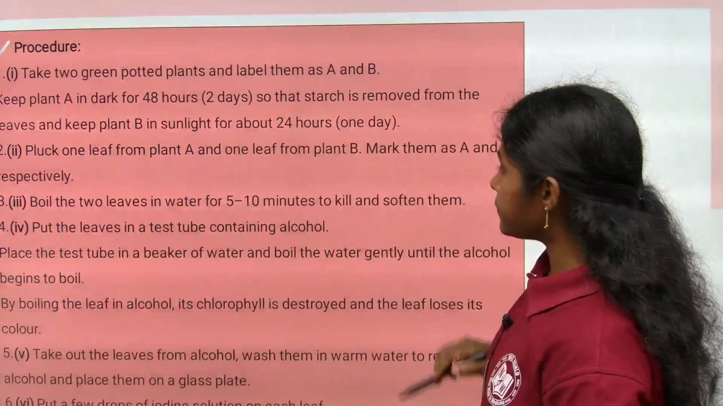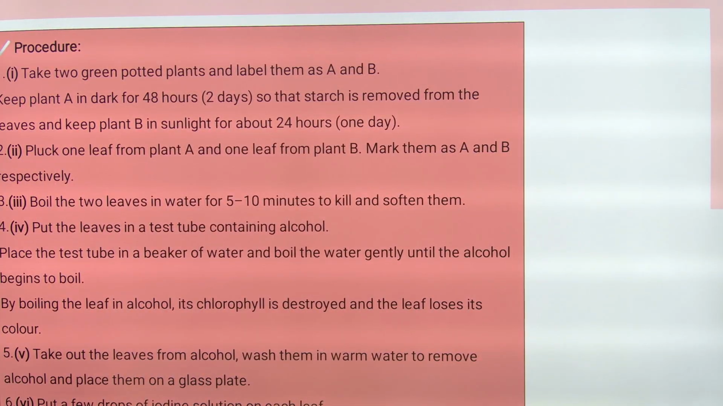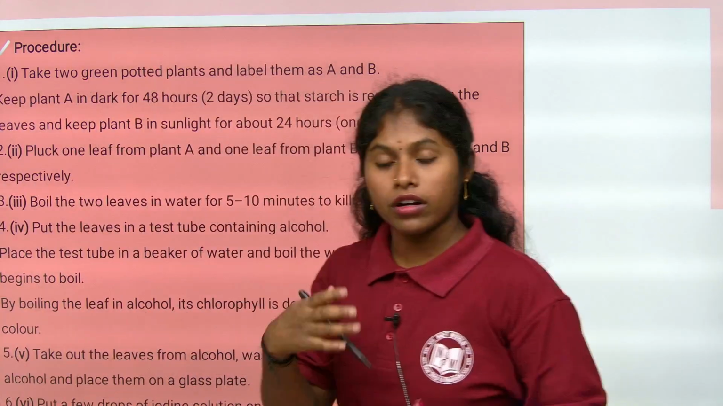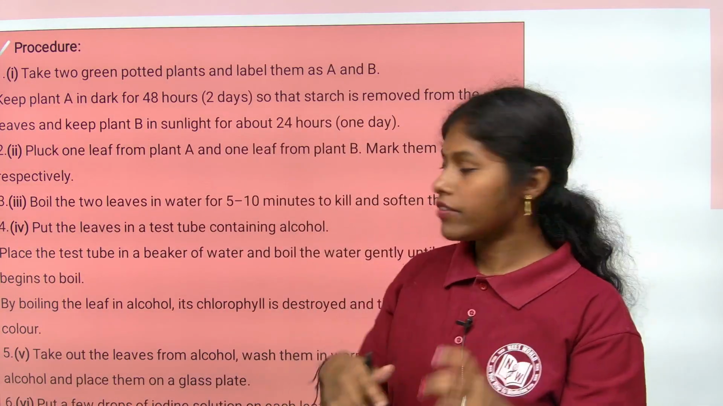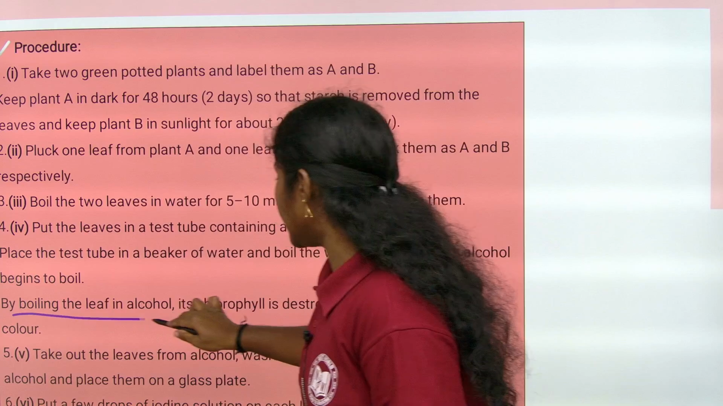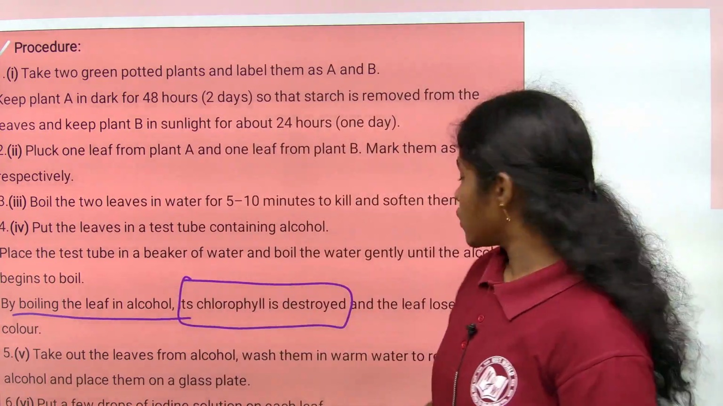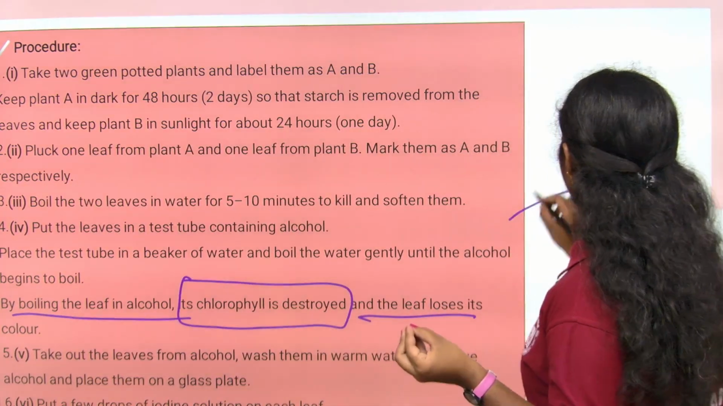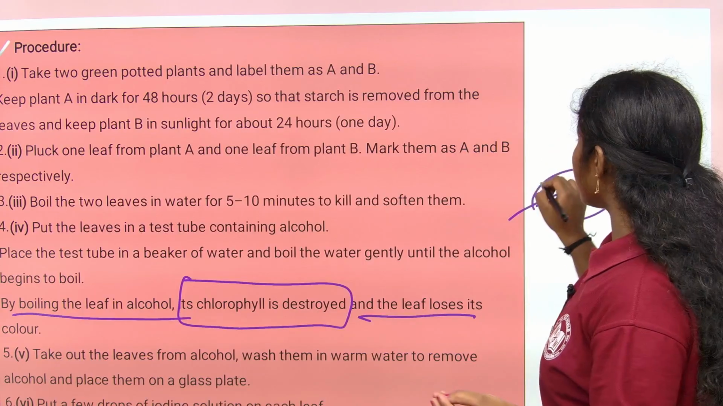After that, by boiling the leaf in alcohol, its chlorophyll is destroyed. What will happen by boiling the leaves in the alcohol-containing test tube in the beaker? The chlorophyll present in it will be destroyed, and the leaf loses its color. What is the leaf color? It is green. Why do the leaves look green in color? Because of the chlorophyll pigment.